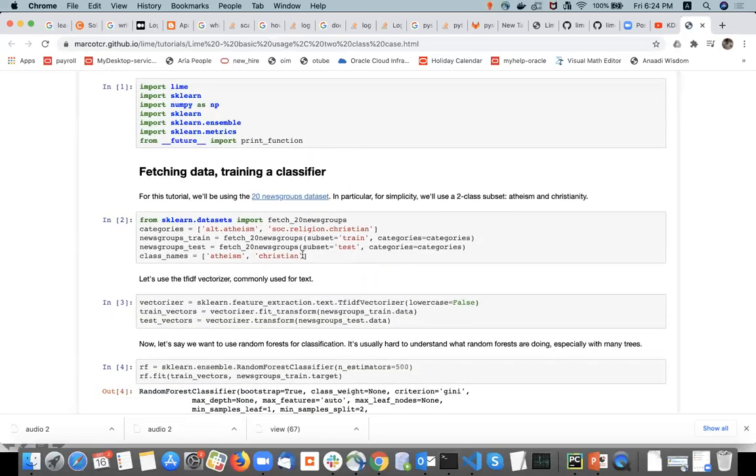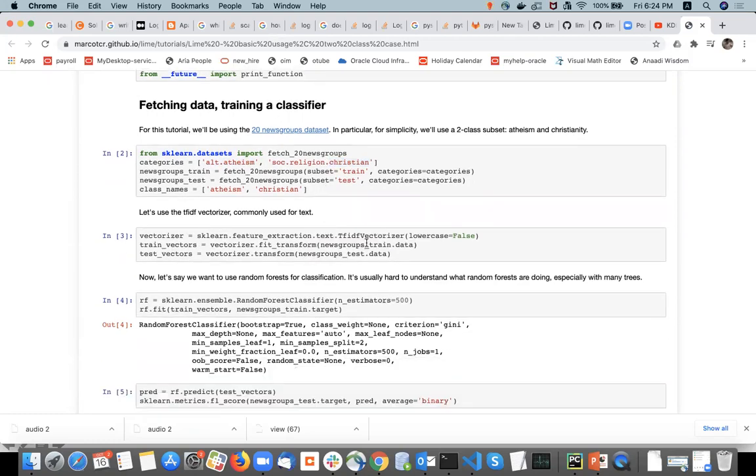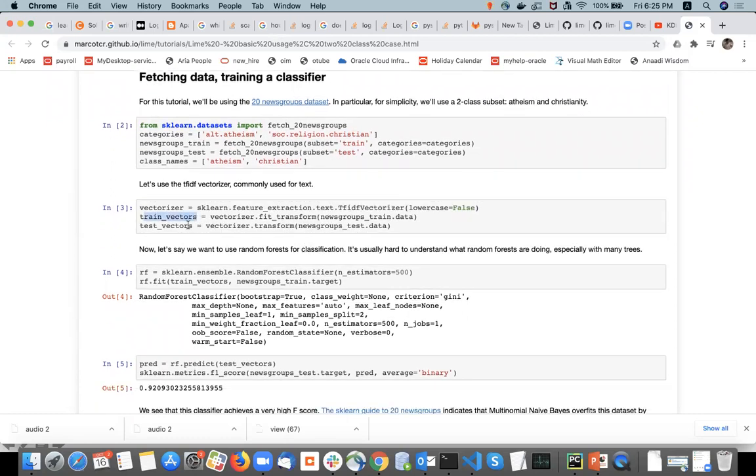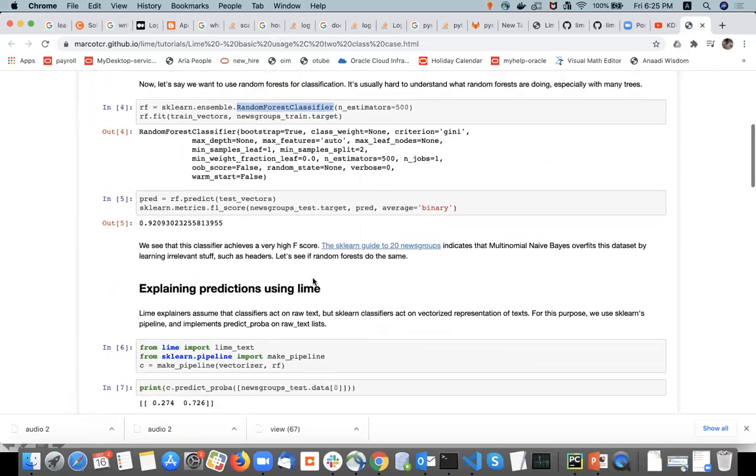So we will go through some demo. Here they are considering the 20 newsgroup data set and considering atheism and Christian as a label or as a class. And then they are just using TF-IDF vectorizer to compute the features. So we have some train vectors and test vectors. And then they are training the random forest classifier. The F1 score of the random forest classifier is 92%.